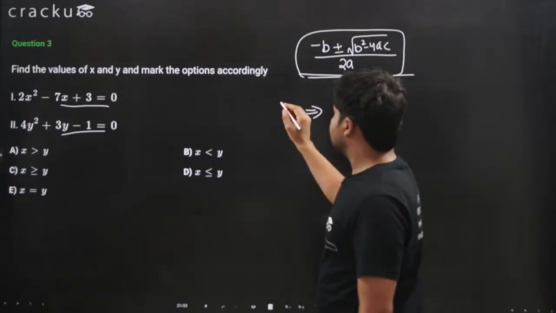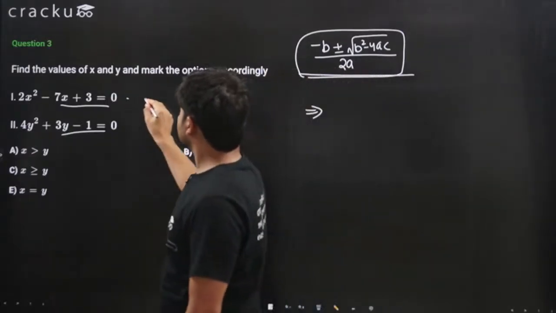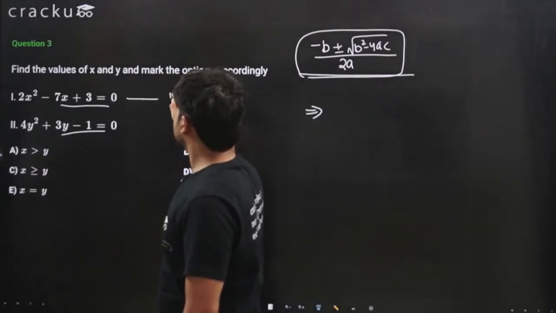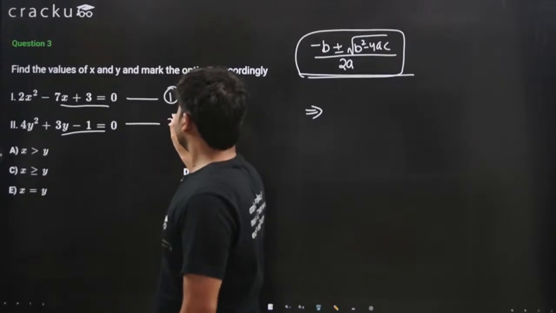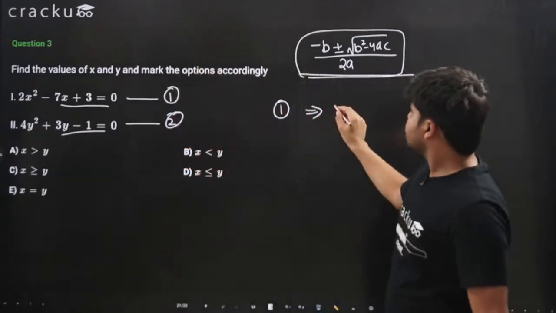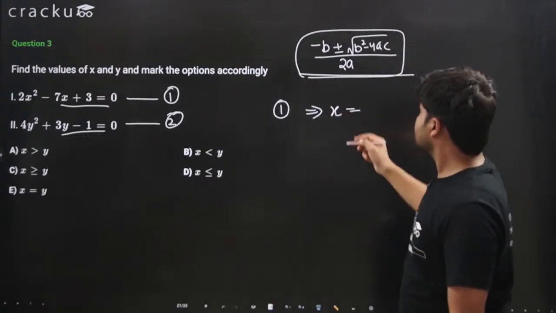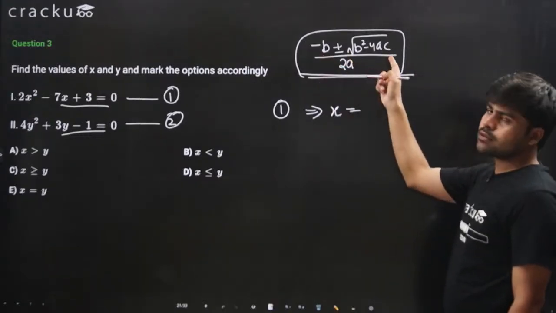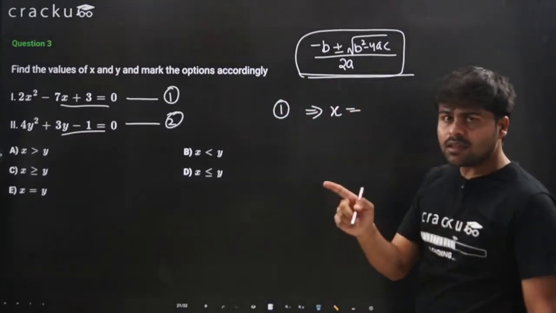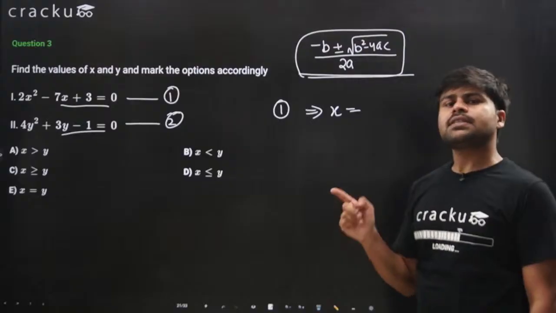This is the first equation. The first one gives us the value of x as minus b plus minus square root of b squared minus 4ac, divided by 2a. What is b? b is minus 7. So minus of minus 7 is plus 7.